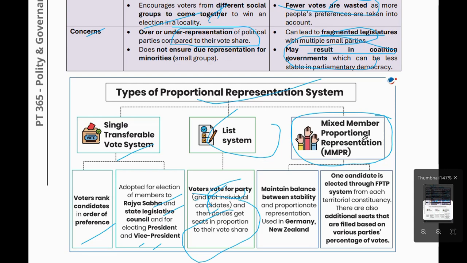It is not a vote for an individual, and parties get seats in proportion to their vote share. In mixed member proportional, balance is maintained between stability and proportionate representation, for example Germany and New Zealand. One candidate is elected through an FPTP system from each territorial constituency. There are also additional seats that are filled based on various parties' percentage of vote. That is all about this article.